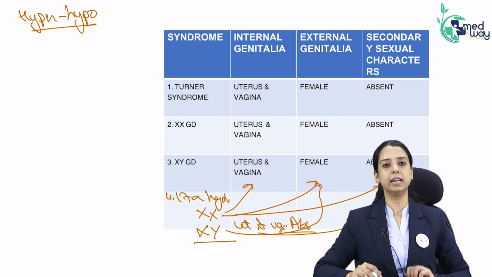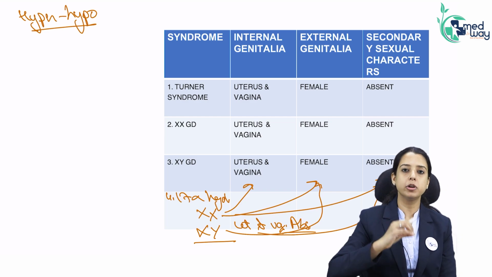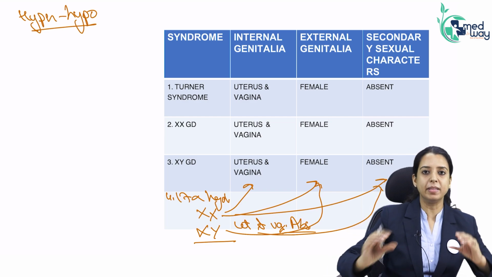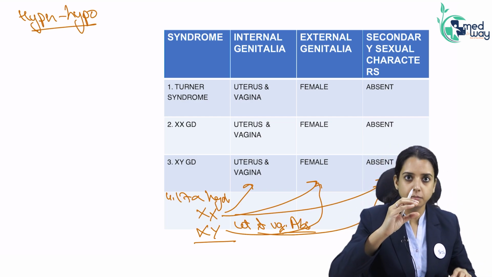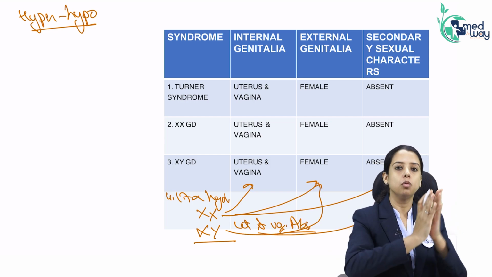How will the question tell you uterus and vagina are absent? The question will always give you a blind vaginal pouch. Whenever the question says blind vaginal pouch, it means the lower one-third of the vagina formed by the sinovaginal bulbs will be formed, but the upper vagina is not there.